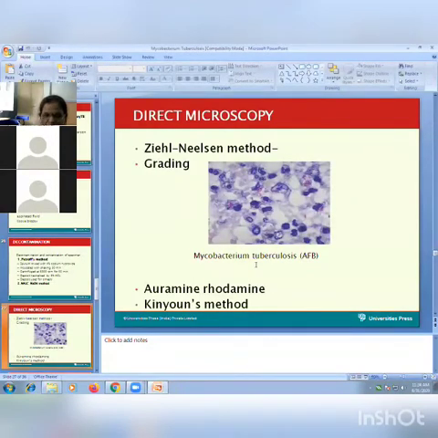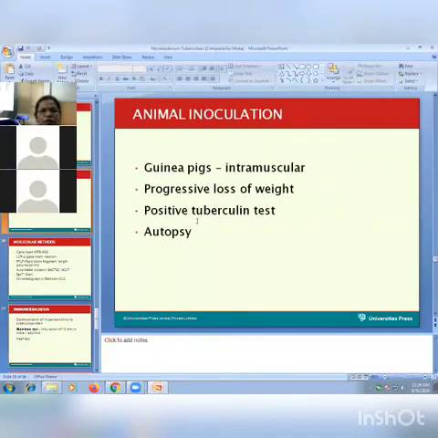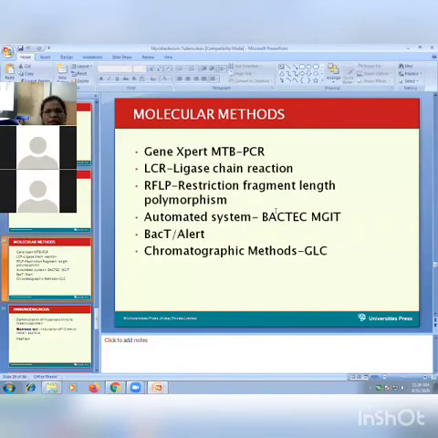We have just seen this picture. After staining, the sputum is inoculated on the LJ culture medium, followed by biochemical reactions. The X-ray test is also important for diagnosis of tuberculosis; we can see cavity formation. In animal inoculation, the sputum is injected into the animal, and we can see the typical presentation of tuberculosis, like loss of weight. Then the tuberculin test is done. This is mentioned here in the laboratory diagnosis.